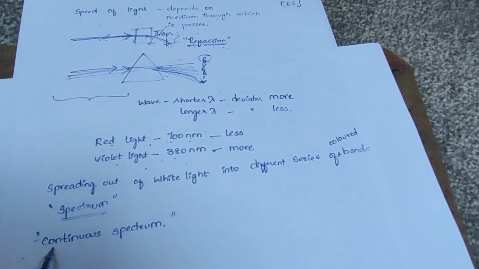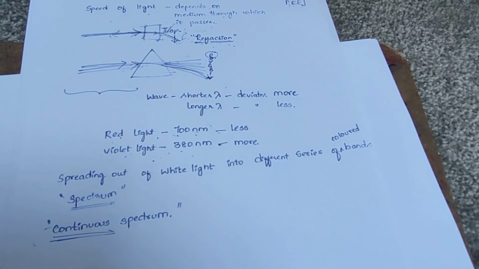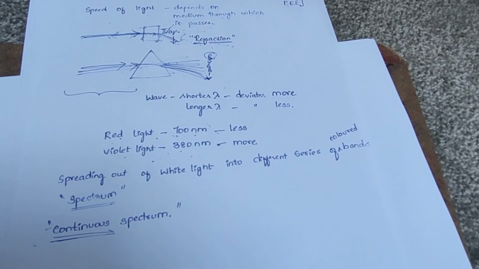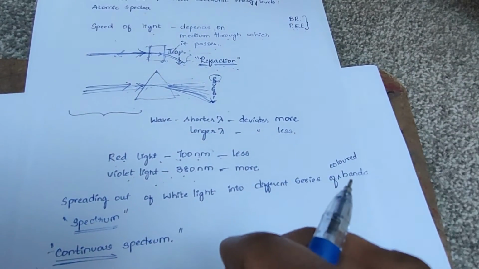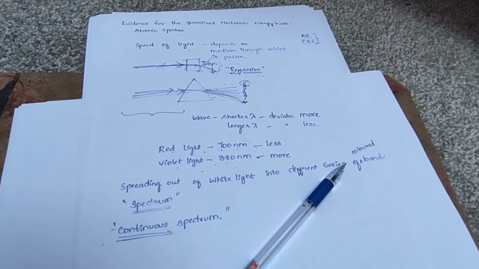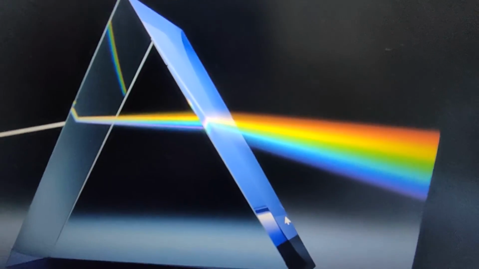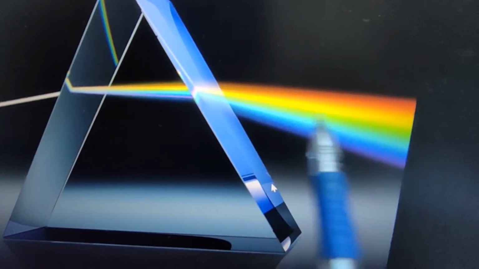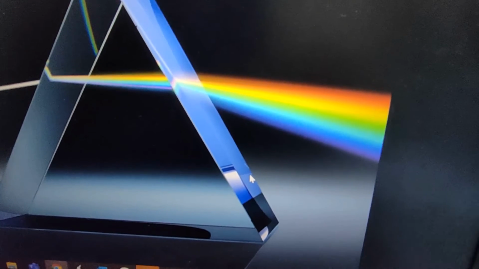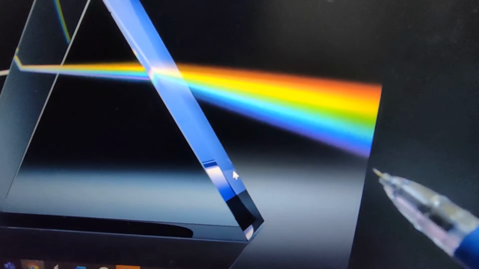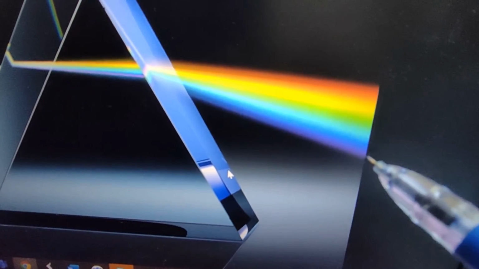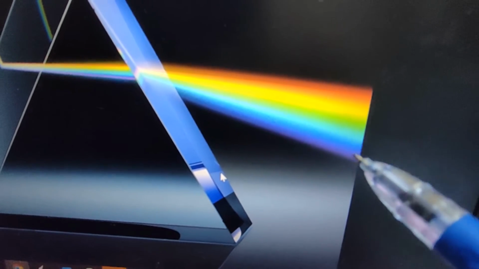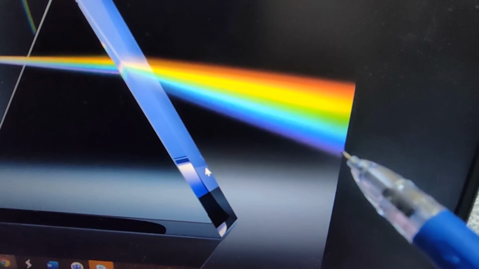Here we are getting a continuous spectrum. Why? Because if we observe the colors coming from the prism in the spectrum, we cannot distinguish each color. Here violet is merging into indigo, into blue.